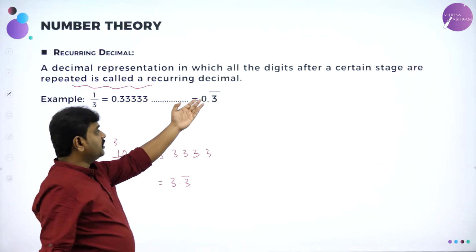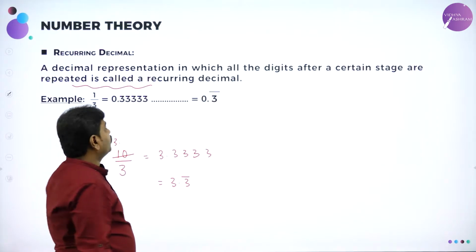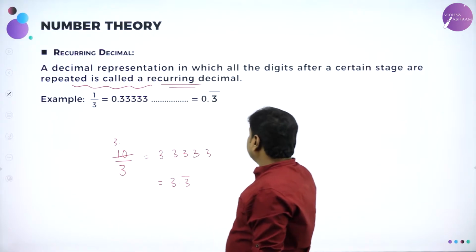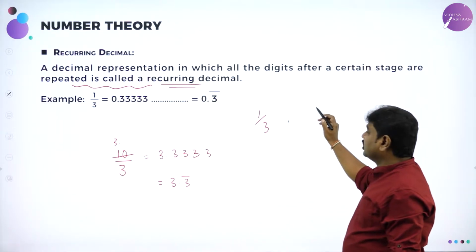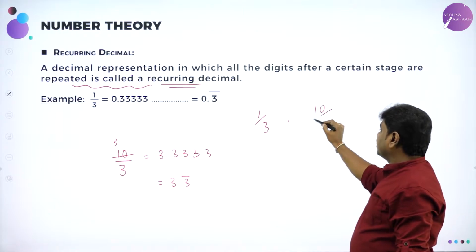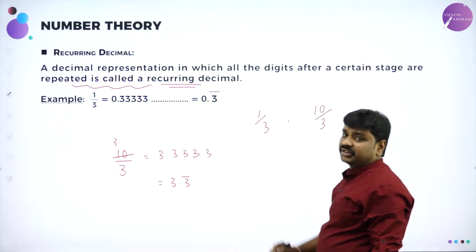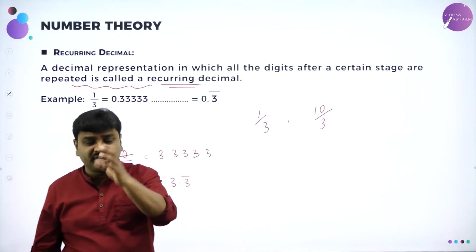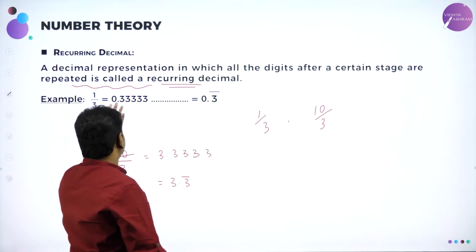Here 0.3 bar. Bar means what? It repeats. So we call them recurring decimals. 1/3 is a recurring decimal. 10/3 is a recurring decimal. These are all recurring decimals. They are non-terminating. They will never end. And they recur. Recur means what? Repeats. The same digit is repeated in this.